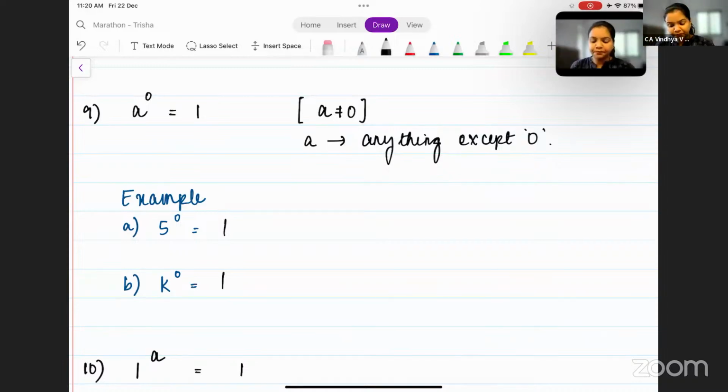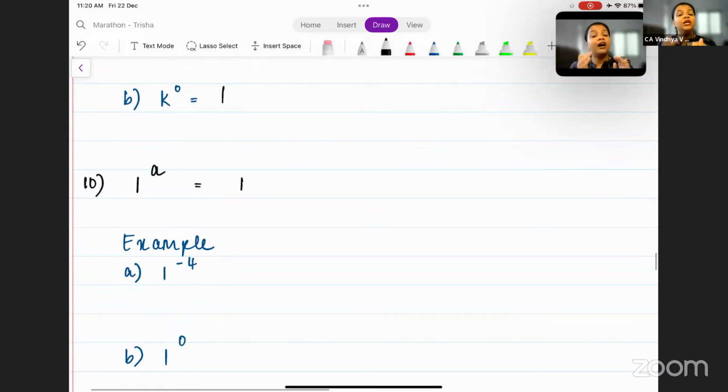All right. Now, 1 to the power anything. 1 to the power 5, 1 to the power 10, 1 to the power 20, 1 to the power 30, 1 to the power 100, 1 to the power 0, 1 to the power 2000, 1 to the power 10,000, anything. 1 to the power anything is equal to 1. Is this clear?